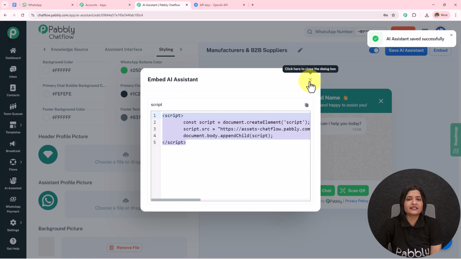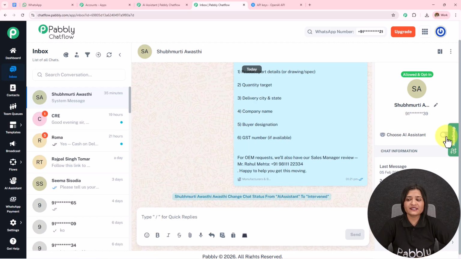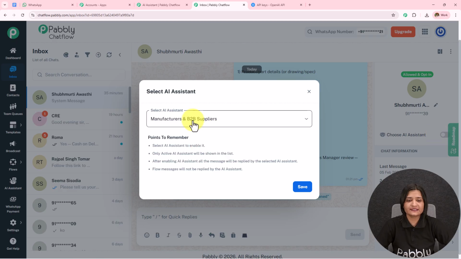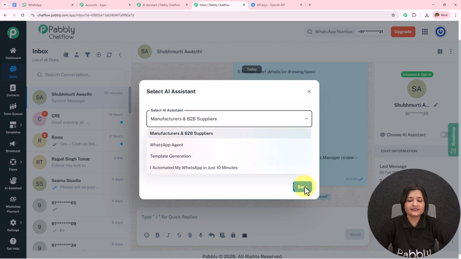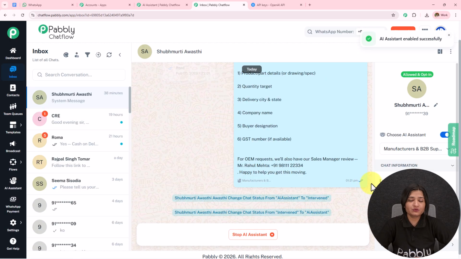Moving on towards the next step, here we have learned how we can create this AI assistant. But how do we assign these AI assistants to a particular chat, particular group, or to all the contacts? For that, on the left hand side, we have this inbox option. I'm going to open this in a new tab. Here I landed towards this page. I simply have to click on this choose AI assistant, and then I have to select the AI assistant and simply save this. In this manner, my AI assistant will be assigned to this particular chat.